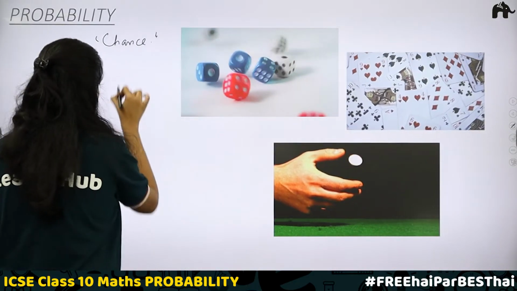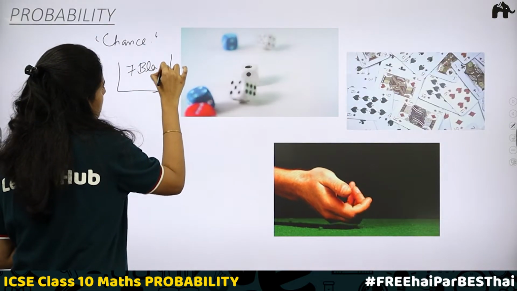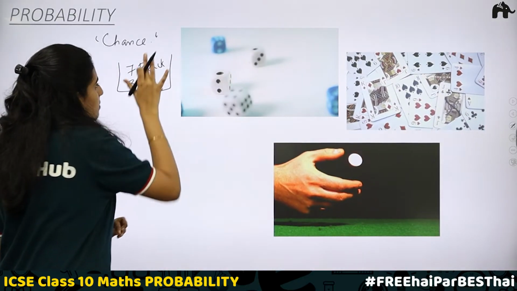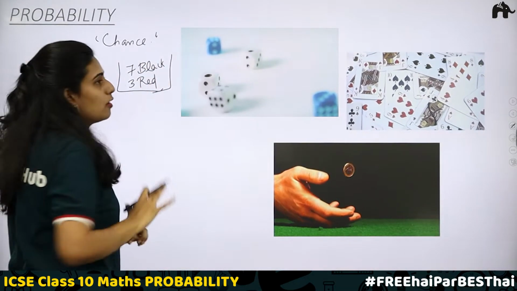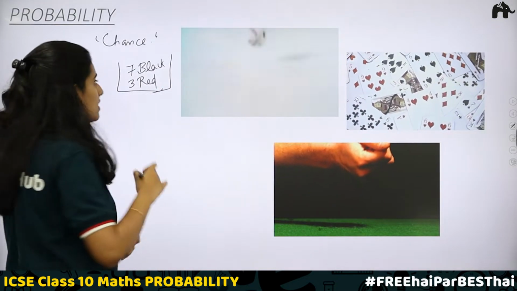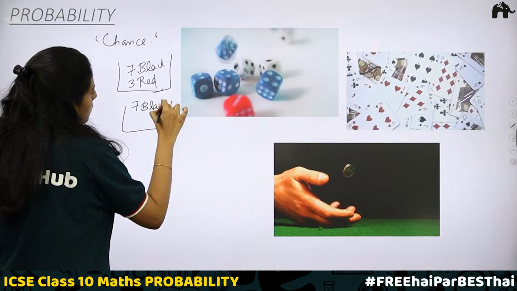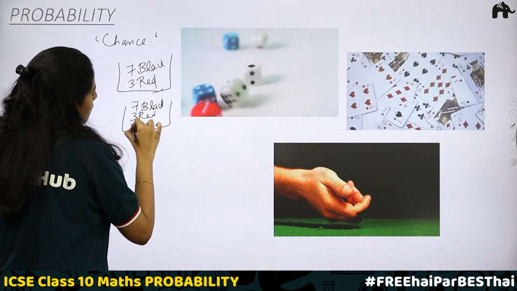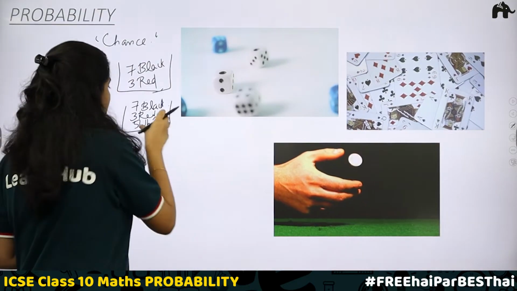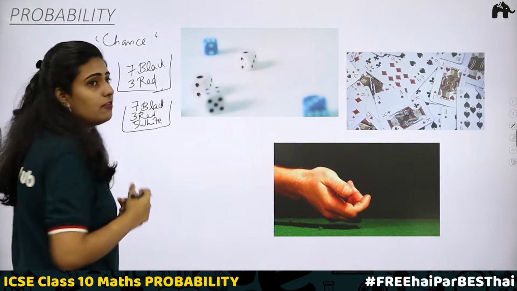If you have a bag which is filled with balls, I'm having 7 black balls and 3 red balls. Is it necessary that when I pick a ball from this bag, since there are the maximum number of black balls, I will be getting a black ball? It can either be a red ball. Or I'm having 7 black balls, 3 red balls, 5 white balls. Is it necessary that I will be getting a white ball? No, right? I can get a red ball, I can get a black ball or a white ball.